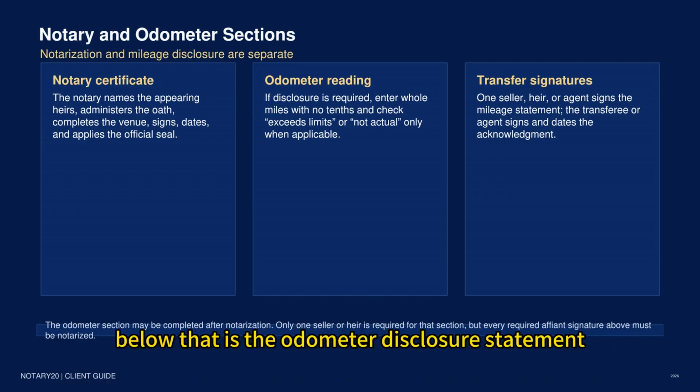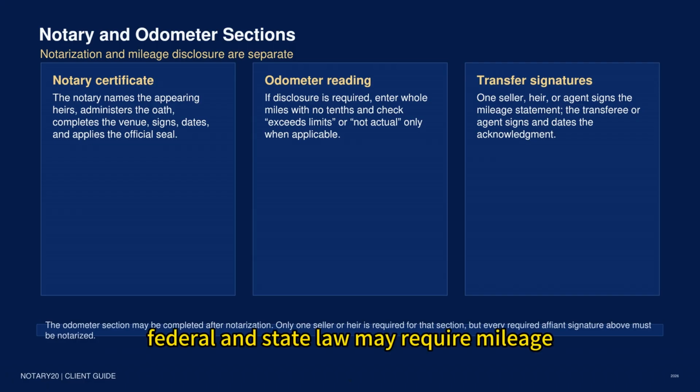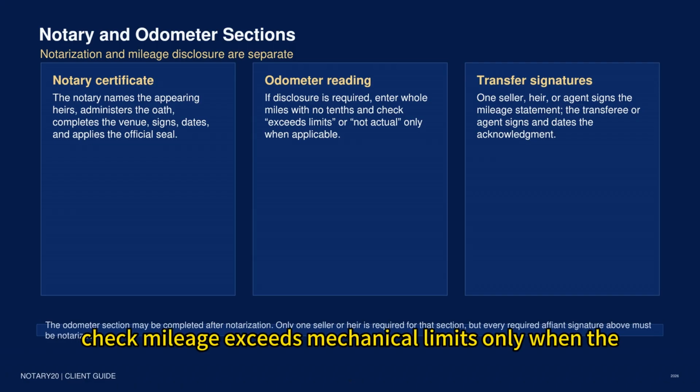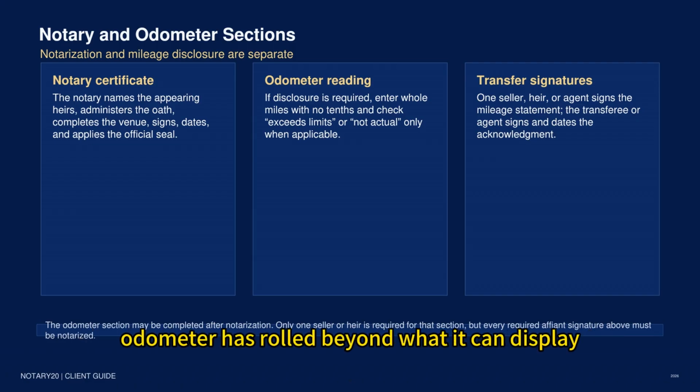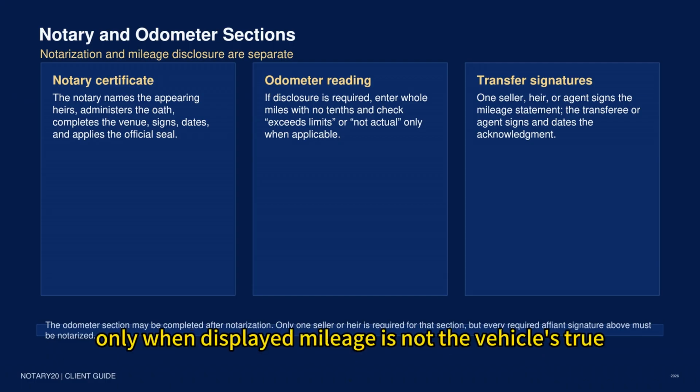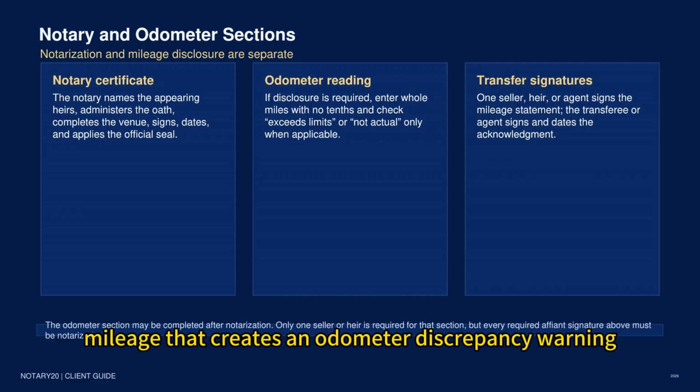Below that is the odometer disclosure statement. Federal and state law may require mileage disclosure when ownership transfers. If the vehicle is subject to disclosure, enter the odometer reading in whole miles without tenths. Check mileage exceeds mechanical limits, only when the odometer has rolled beyond what it can display. Check not actual mileage, only when the displayed mileage is not the vehicle's true mileage. That creates an odometer discrepancy warning.